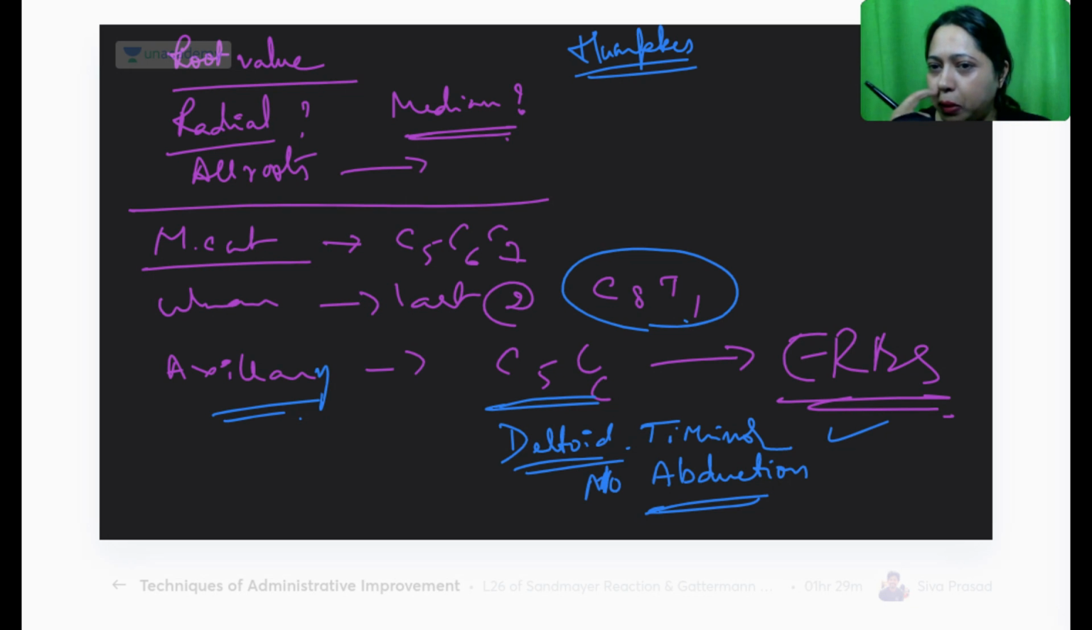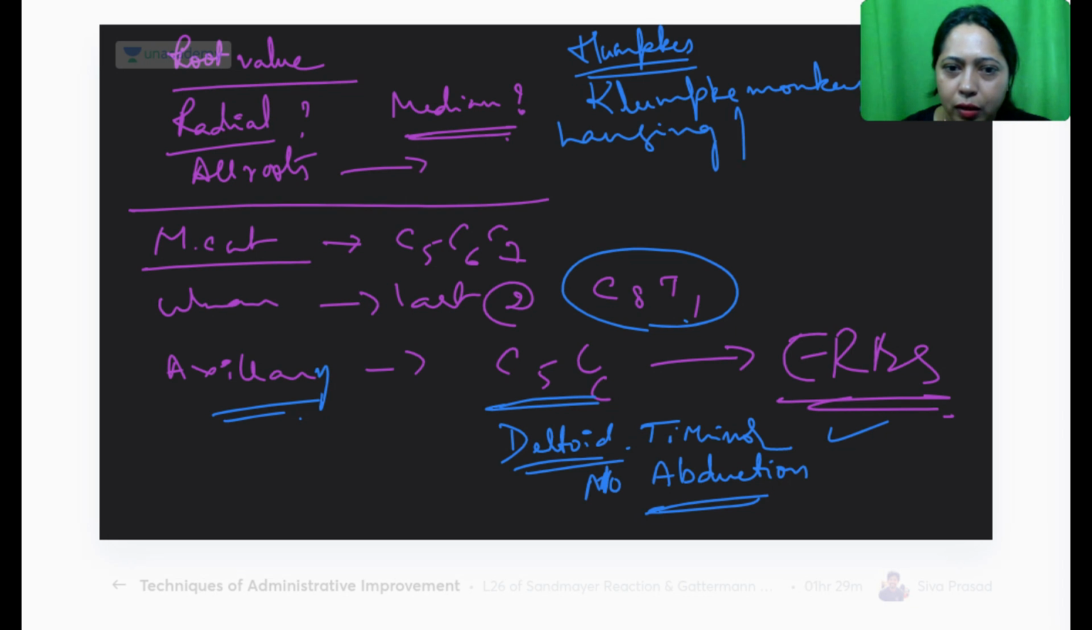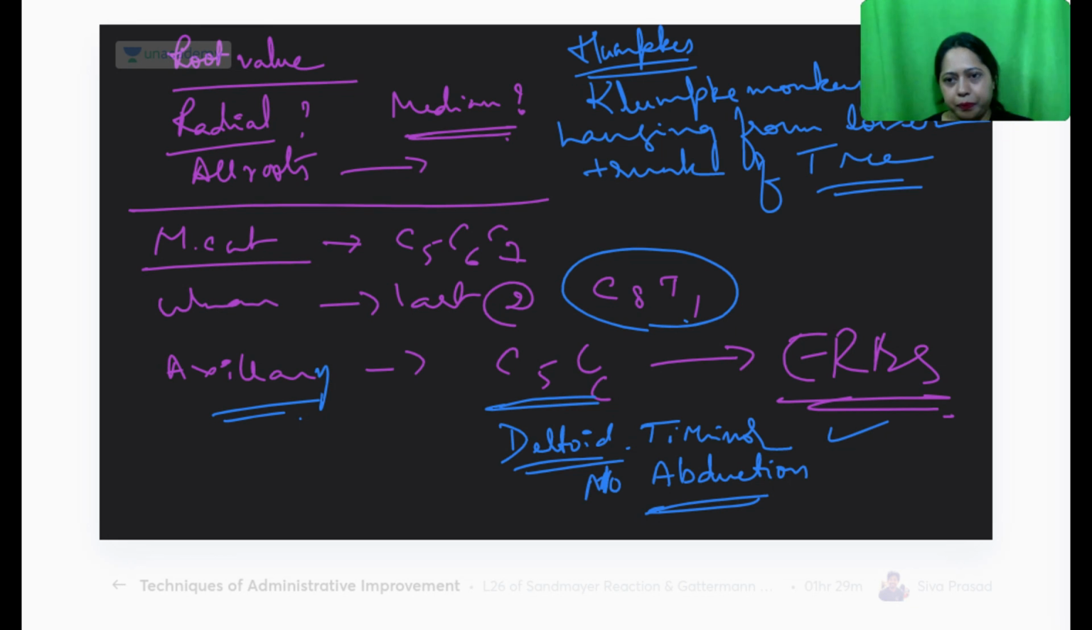Klumpke's case, how would you remember? I have a nice monkey song. Klumpke's, clumsy monkey. Clumsy monkey was hanging from the lower trunk of the tree, or brachial plexus. So it is lower trunk and hanging. Remember hanging.